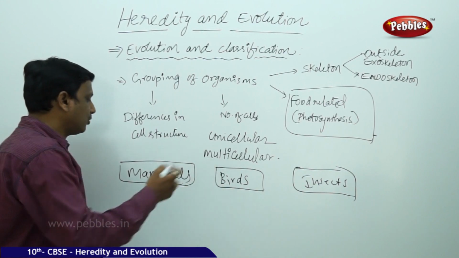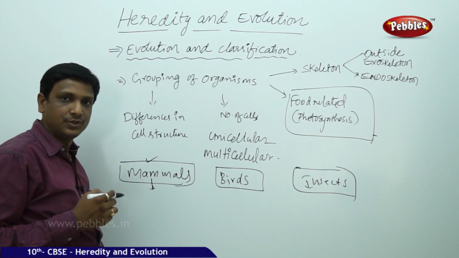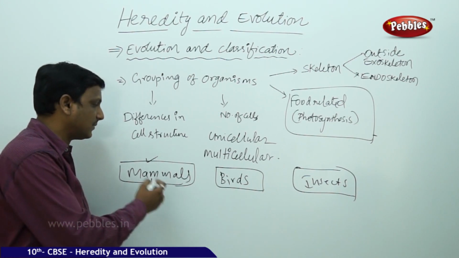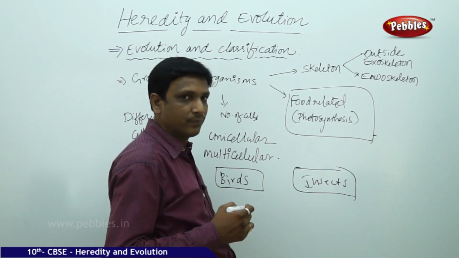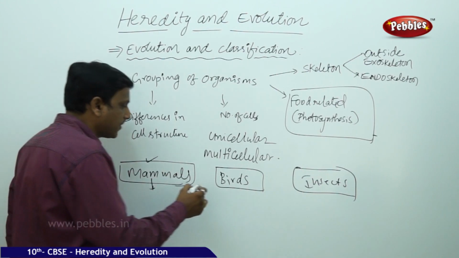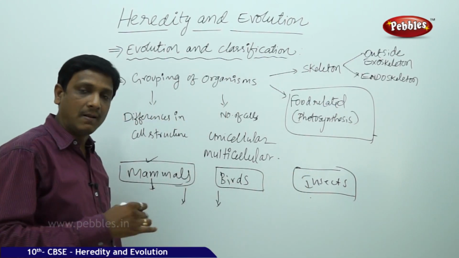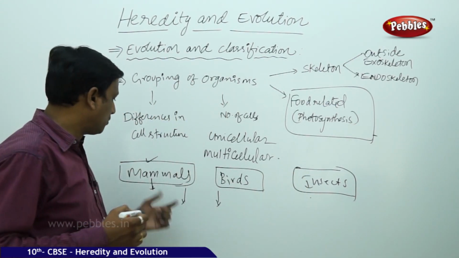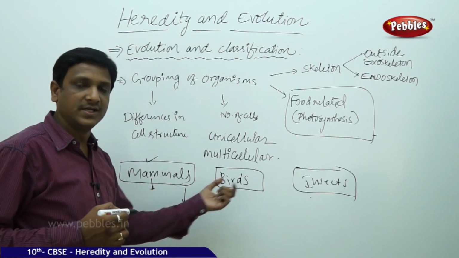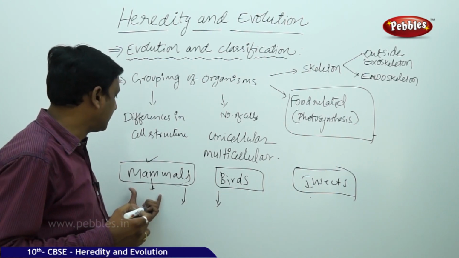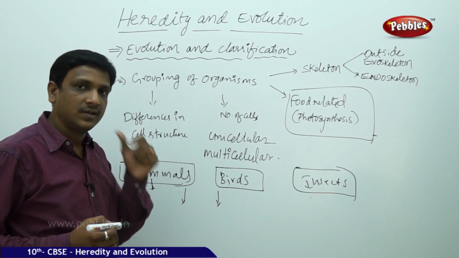See, here I have written three groups. Mammals have skin on their bodies and produce young ones directly by giving birth. Dog, cat, humans, all these are mammals. Birds, you know, pigeon, parrot, crow. Insects, you know. If we talk about these three groups, you find more similarities between mammals and birds compared to insects. You have a skeleton inside your body, an endoskeleton, in mammals. Even in birds, an endoskeleton is there. Blood is red in color in mammals and in birds. So likewise, you have some similarities.